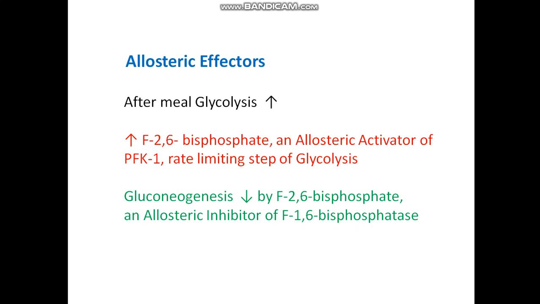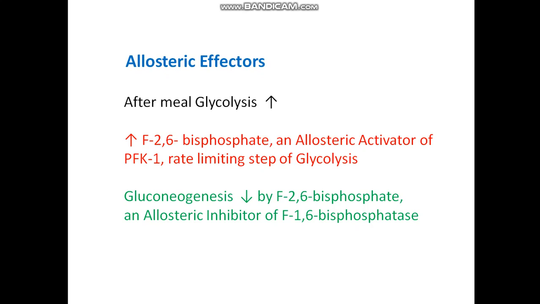And what are allosteric effectors? After a meal, glycolysis is increased because there is plenty of glucose. And this increased fructose 2,6 bisphosphate is an allosteric activator of PFK, which is the rate limiting step of glycolysis.